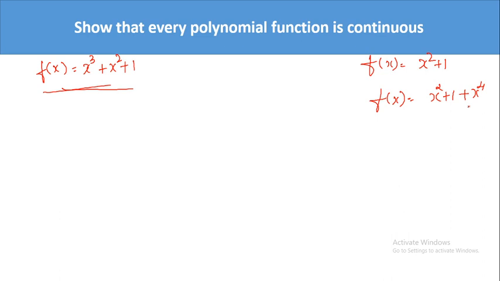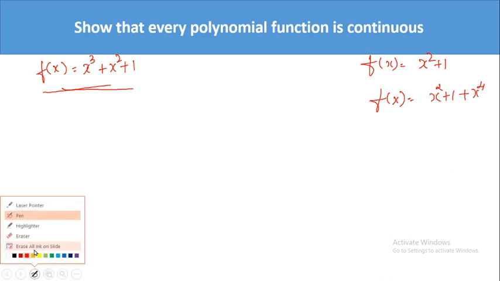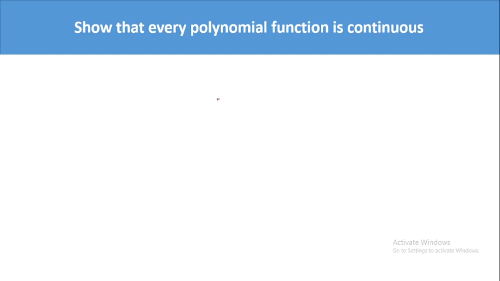For that, you should know the general representation of a polynomial function, how we will represent it. The general representation is: let f of x is equal to a naught x to the power n plus a1 x to the power n minus 1 plus a2 x to the power n minus 2 and so on, plus a n minus 1 x plus a n.